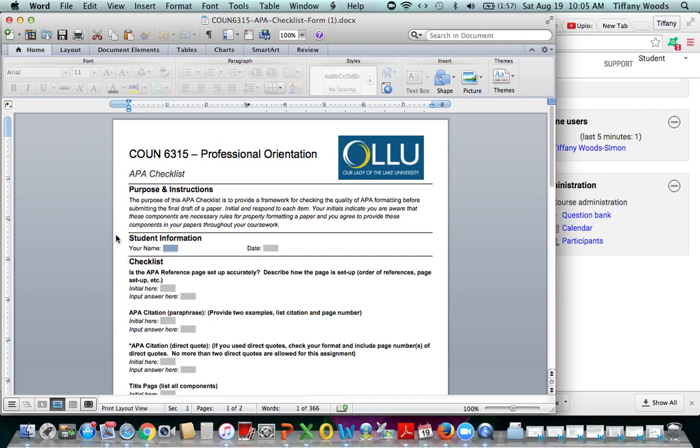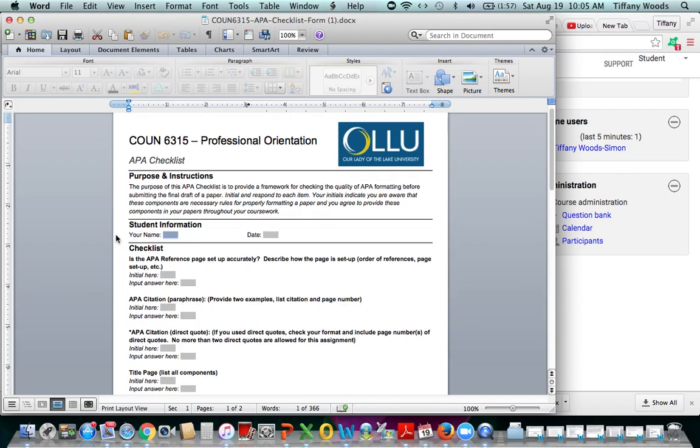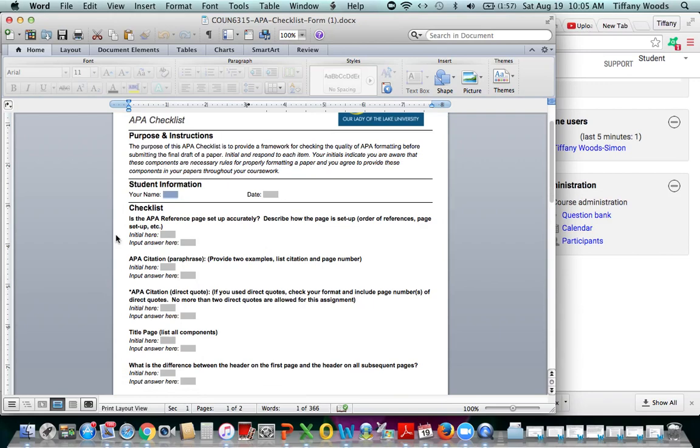This is something that you're going to use to help you self-edit the paper to make sure that you have the APA components that are required in the paper, and this is kind of like the checklist. So you'll submit your paper and the APA checklist in the submission Dropbox.